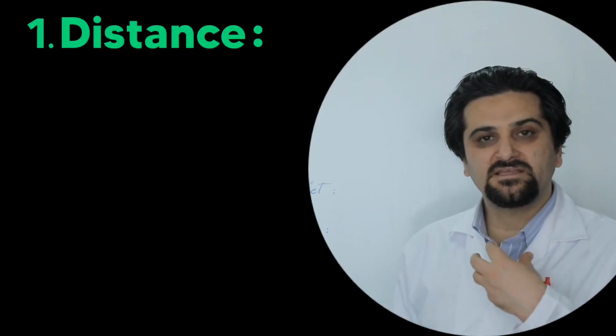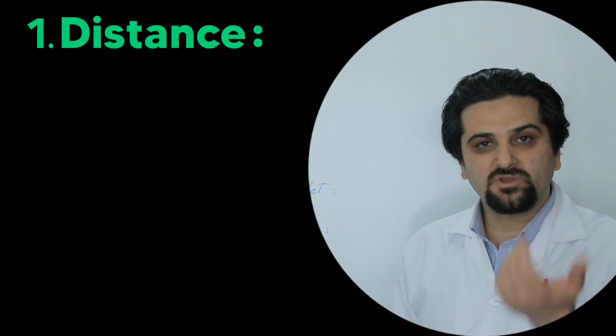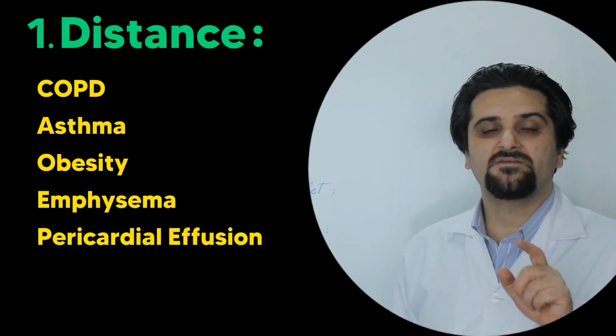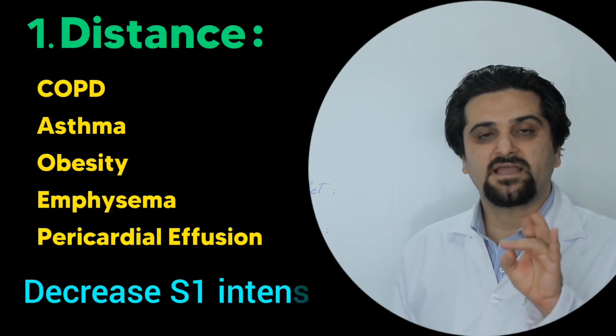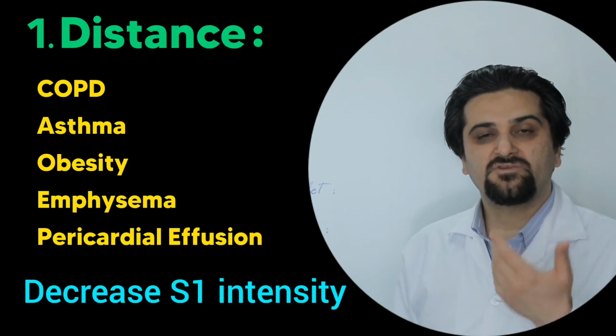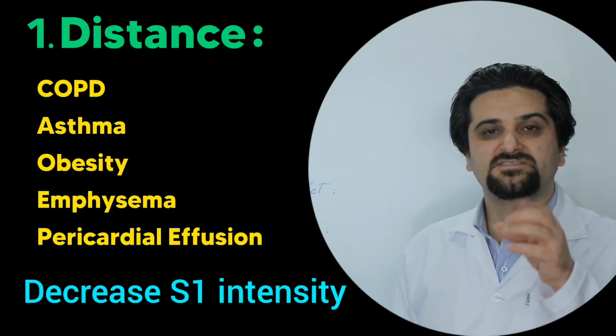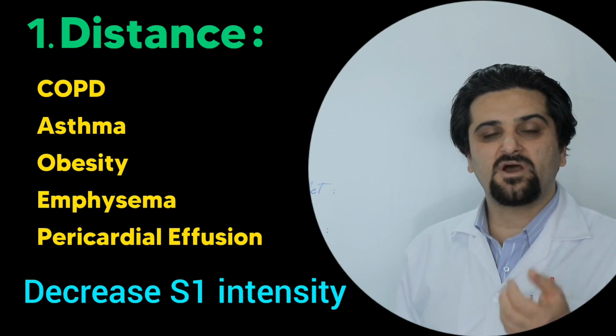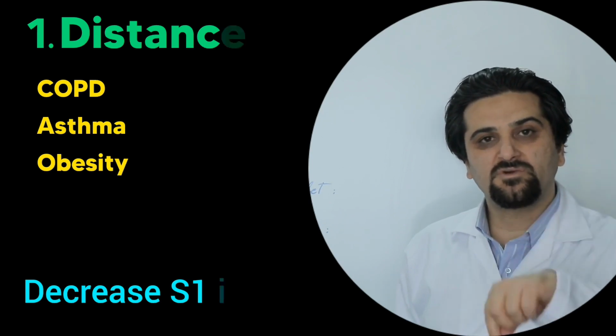The first factor is distance. The farther the stethoscope is from the heart, the weaker the S1 sound becomes. Conditions such as COPD, asthma, emphysema, pericardial effusion, or obesity increase the distance between the stethoscope and the heart. Therefore, the intensity of S1 decreases.